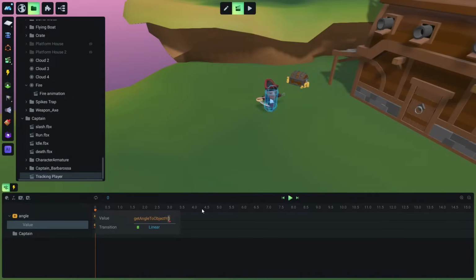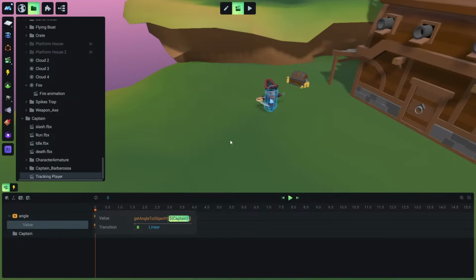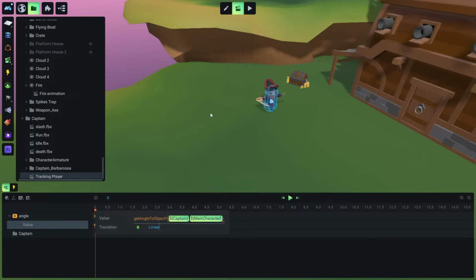And to make this function work, we need to find the angle between two objects. The first object is $sign again, captain. We type comma and $sign, and now the second object that we want to track, so main character, and we hit comma and 360, which is the limit of the degrees that our character can target.